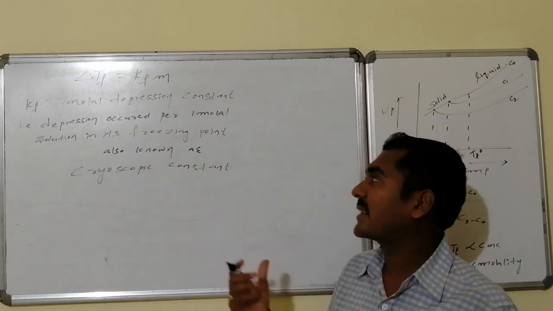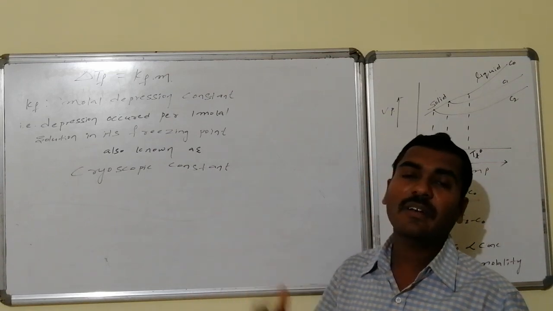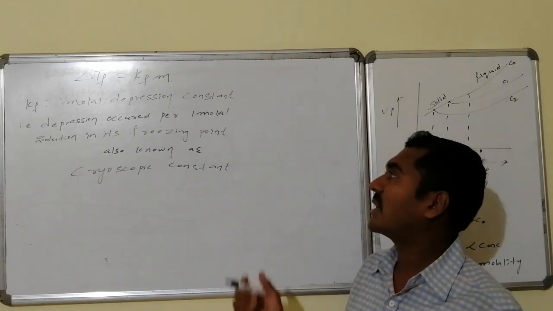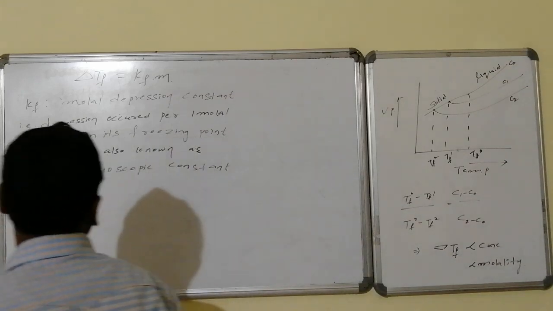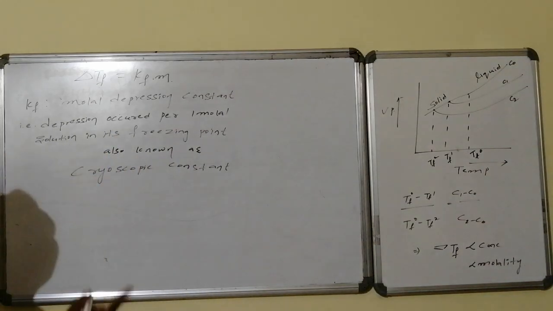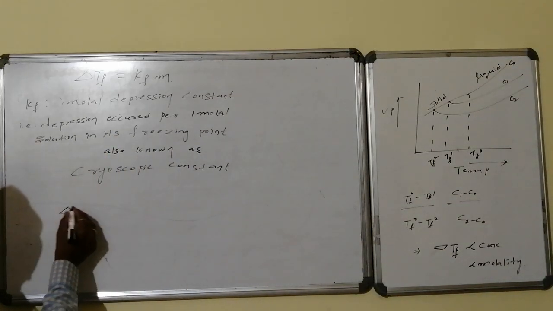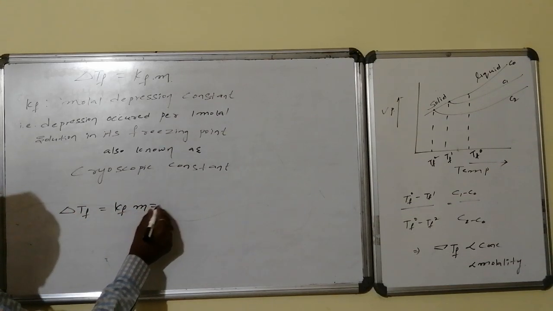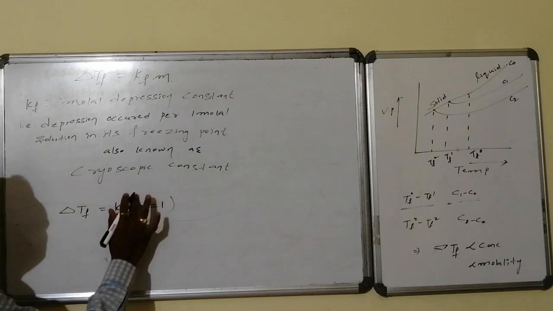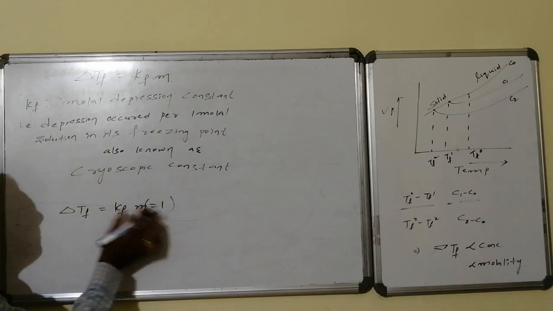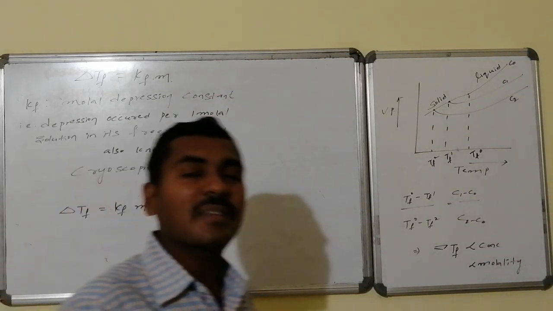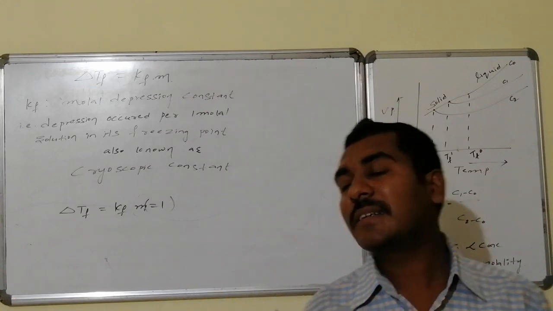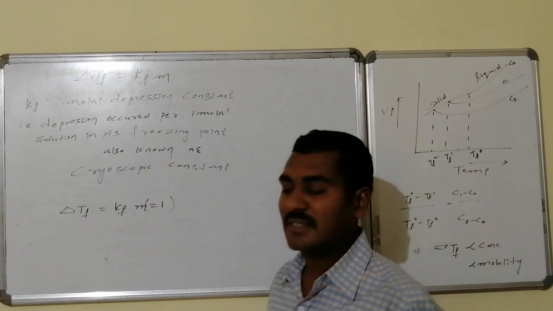Now we will go for the factors, that is, on which things it is dependent, and why it is known as molal depression constant. Case number 1: delta Tf is equal to Kf into m. If the molality is equal to 1, then for 1 molal whatever depression is found is equal to Kf, hence it is said to be the molal depression constant.